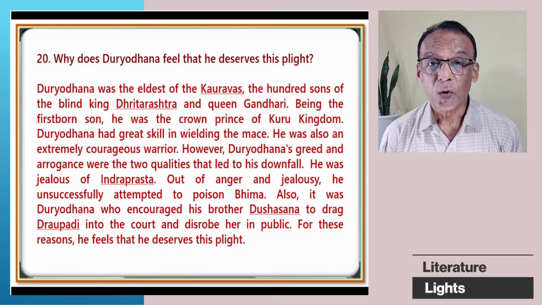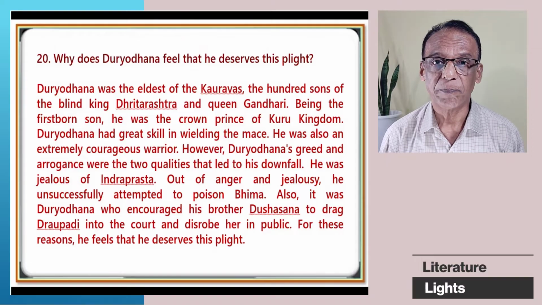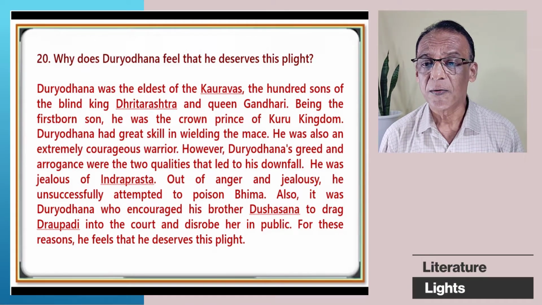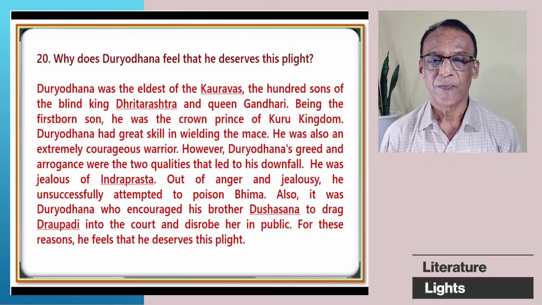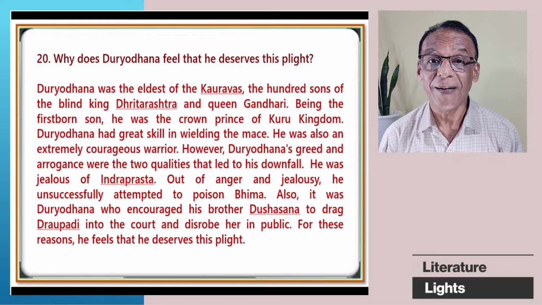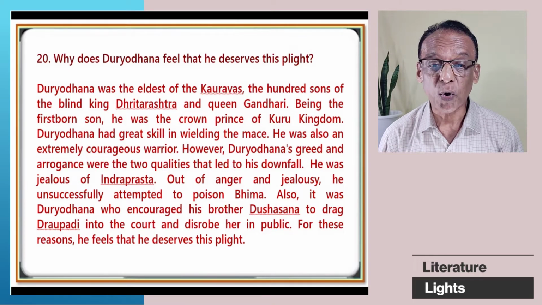Question number 20. Why does Duryodhana feel that he deserves this plight? Duryodhana was the eldest of the Kauravas, the 100 sons of the blind king Dhritarashtra and the queen Gandhari. Being the firstborn son, he was the crown prince of the Kuru kingdom. Duryodhana had great skill in wielding the mace. He was also an extremely courageous warrior. However, Duryodhana's greed and arrogance were the two qualities that led to his downfall.